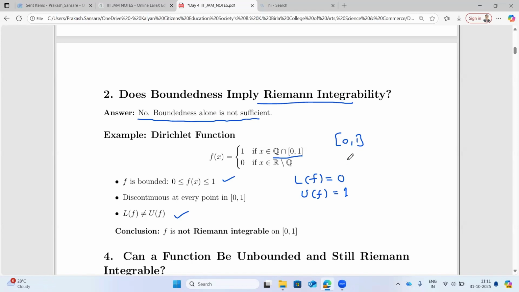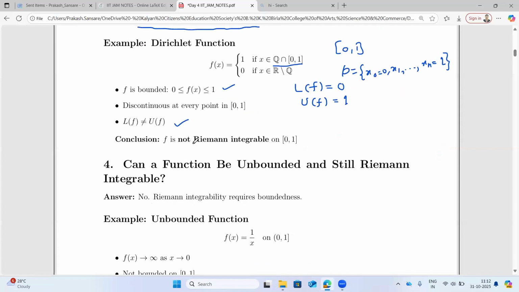So you start with an arbitrary partition x0 equal to 0, x1, ... xn equal to 1. If you start with this partition, this is an arbitrary partition, you'll get LF equal to 0 and UF equal to 1. So the conclusion is f is not Riemann integrable on the closed interval [0, 1].